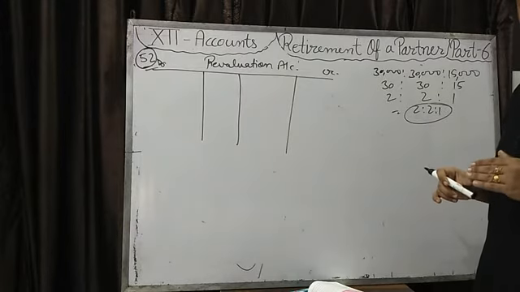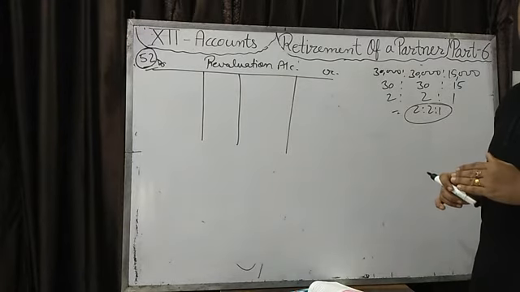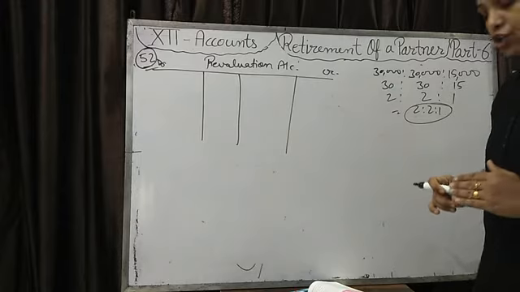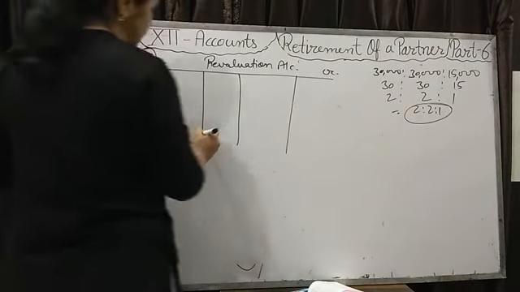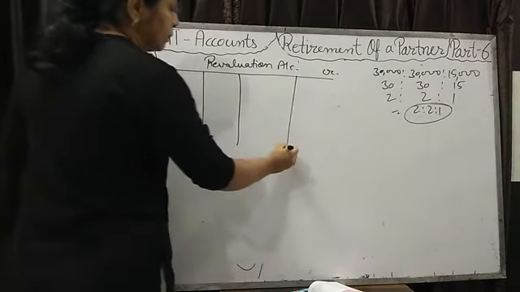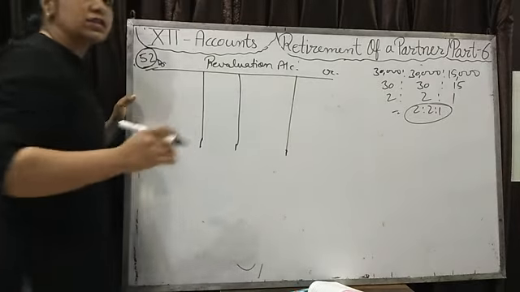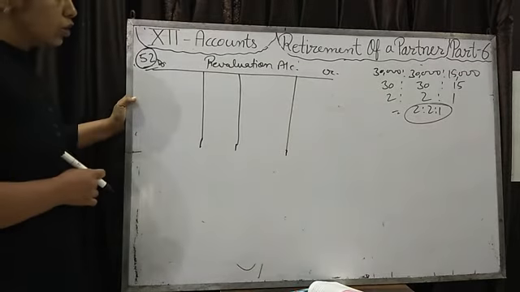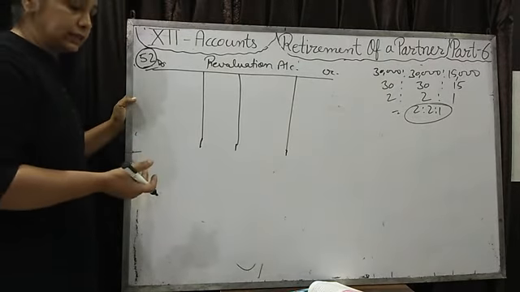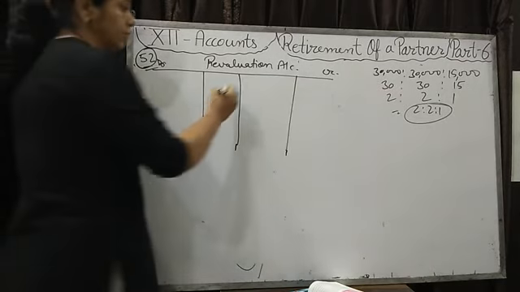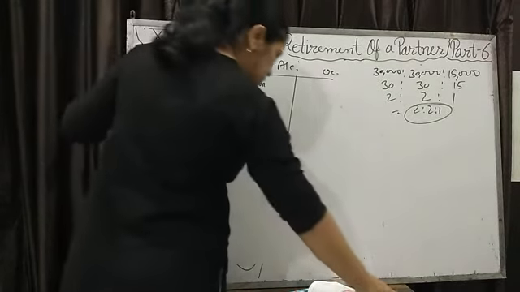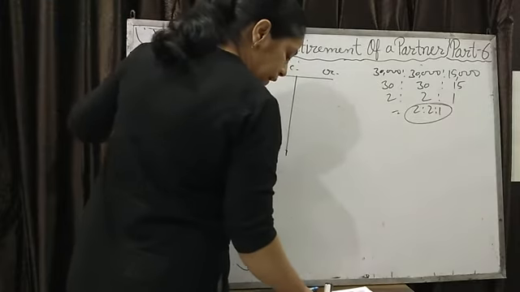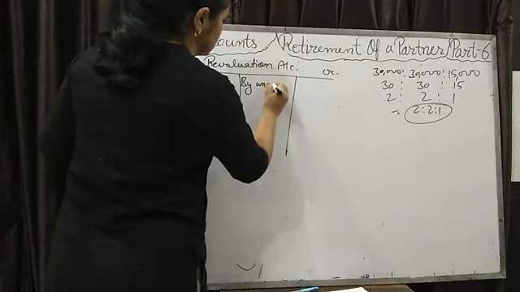Unexpired insurance means prepaid insurance. That prepaid insurance we have to transfer out of paid insurance to the prepaid insurance, that is assets of the business. So assets are increasing, so profit is there. Then we will write in the credit side by unexpired insurance and amount is 4,320.